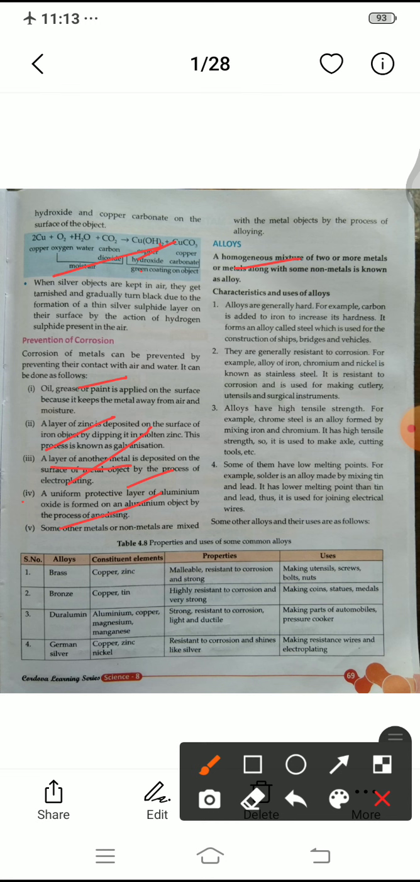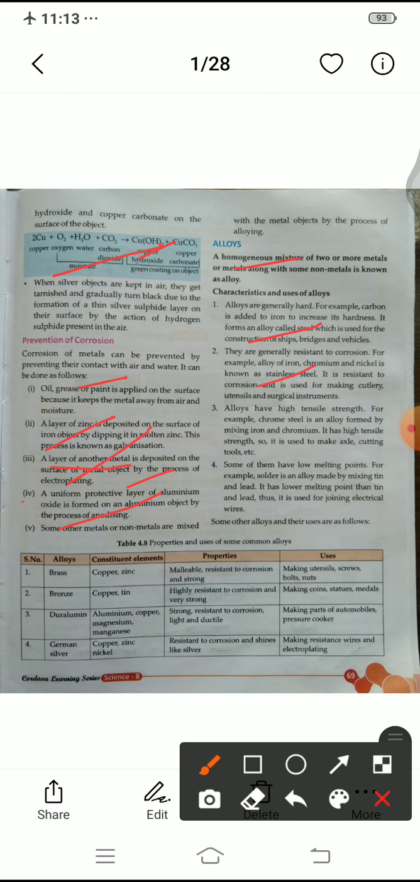Characteristics and uses of alloys, you all are seeing here. Alloys are generally hard. For example, carbon is added to iron to increase its hardness. It forms an alloy called steel, which is used for the construction of ships, bridges and vehicles. Ships generally come in contact with water, and if they are made with the help of an alloy, then it cannot corrode, and so it will last a long time.